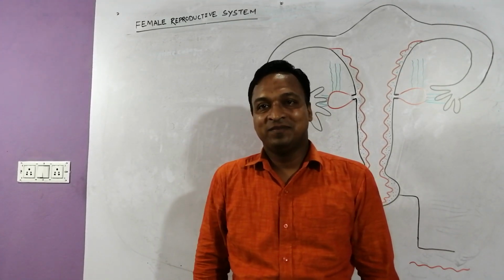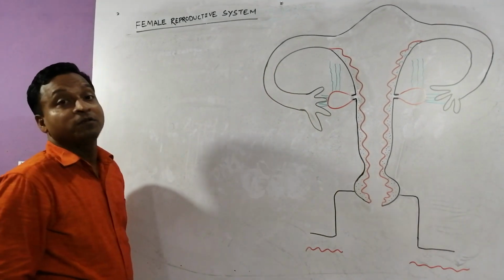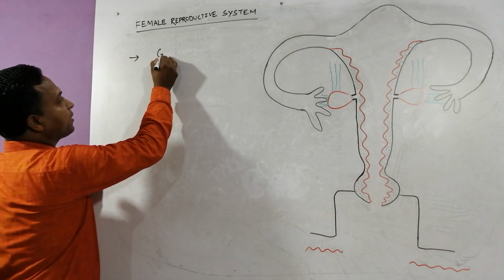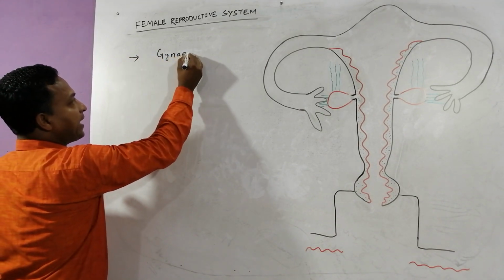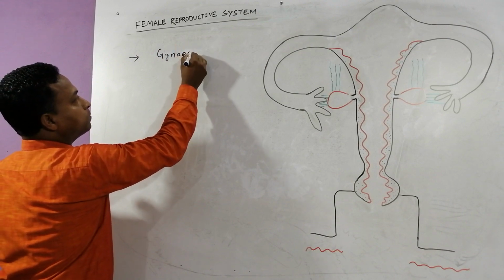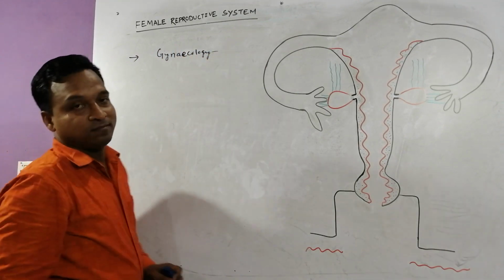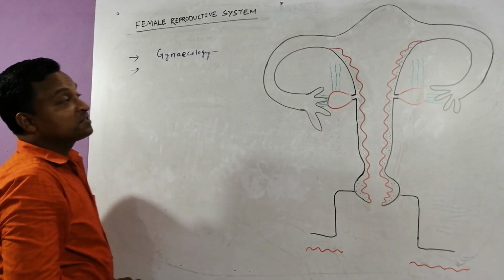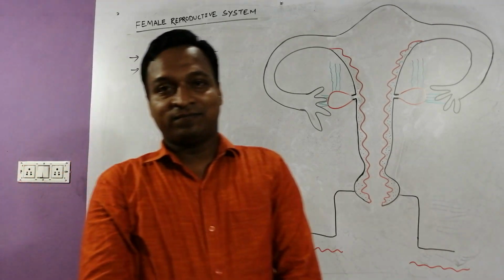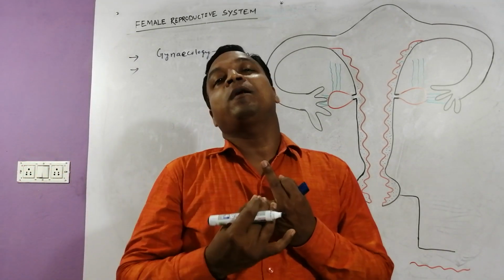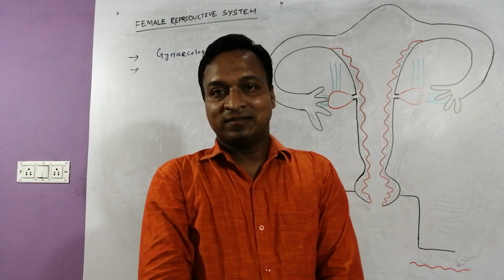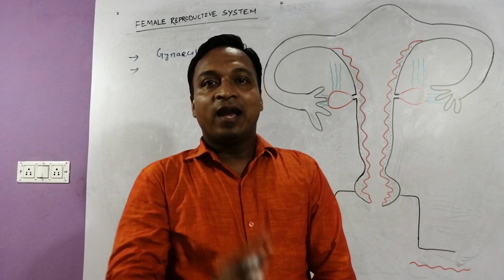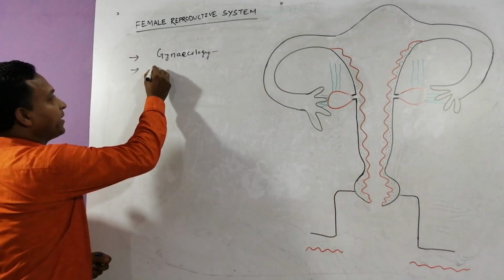All are happy. Today we talk about the female reproductive system. If we study the female reproductive system, we can call that gynecology. The female reproductive system includes a number of organs: one primary sex organ and a number of accessory sex organs, including some ducts as well as some glands. Let us talk about what organs are involved.